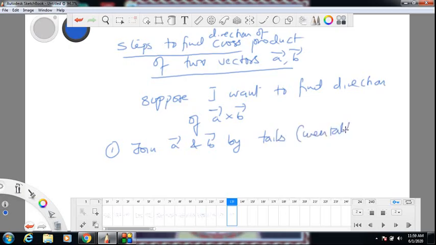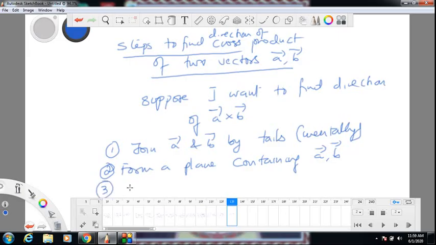Step 2: form a plane containing A and B. There will be one unique plane containing both these vectors A and B. Step 3: put a screw perpendicular to the plane at the point where the tails of A and B are joined.